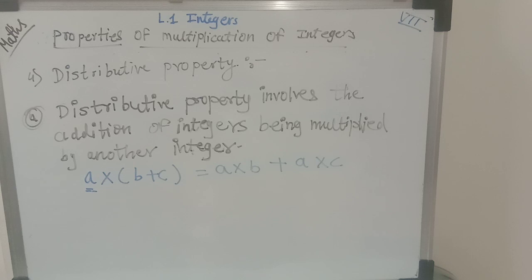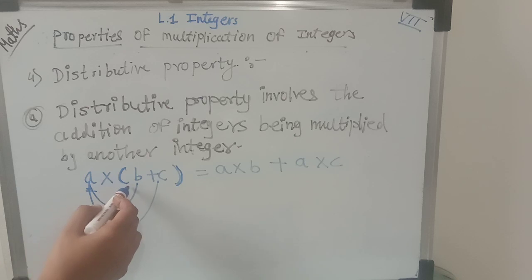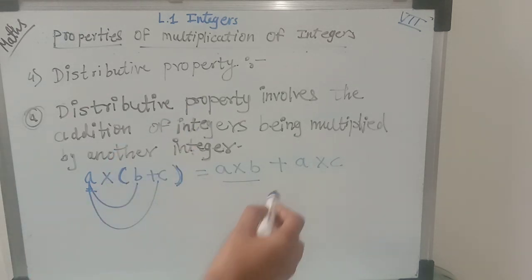It means bracket के अंदर जो भी integer है अगर ये ब्रैकेट को मल्टीप्लाई करती है, इसका मतलब ये होता है, it means that this a is multiplying with the b as well as a is multiplying with the c. I hope you are understanding. इसका मतलब यही होता है, we can say that a multiplied by bracket b plus c is equal to a multiplied by b plus a multiplied by c is the same thing.